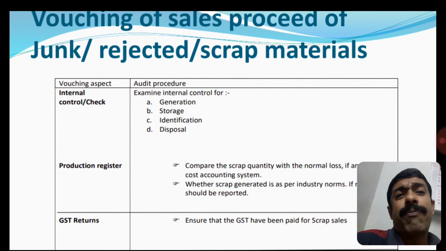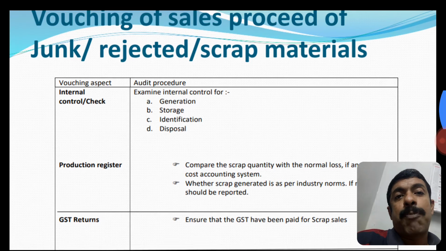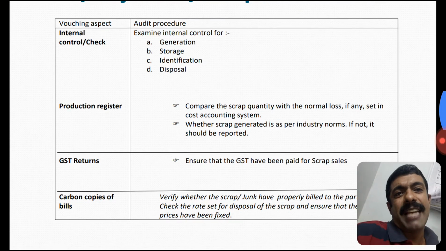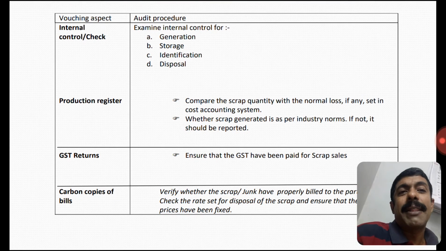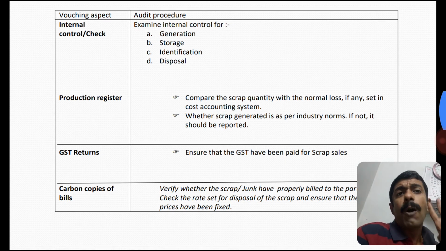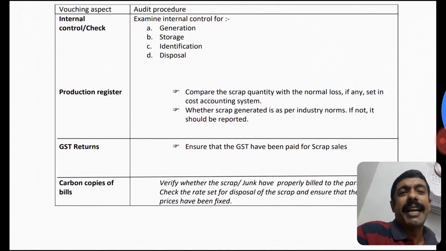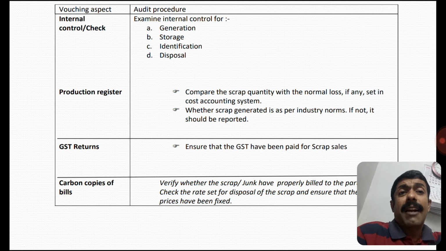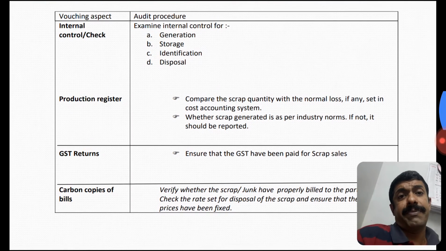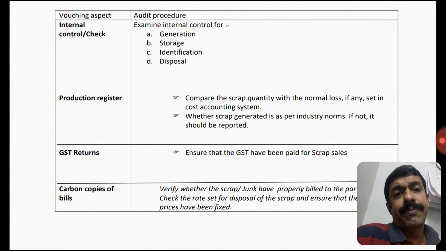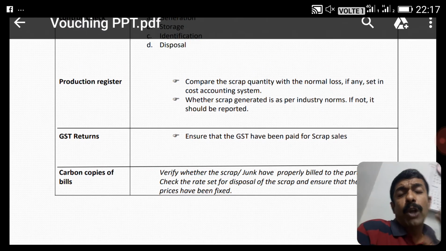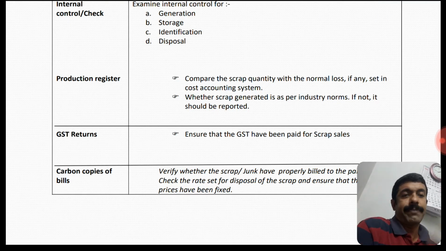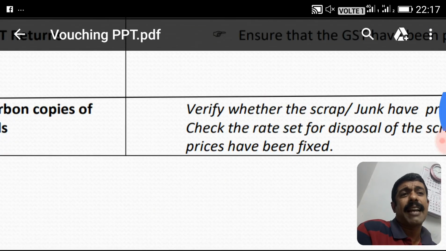Next is one of the important areas, vouching of sales proceeds of junk, rejected scrap material. What are the vouching aspects? As usual, internal control. Examine the internal control for four processes: generation, storage, identification and disposal of the scrap and junk. What are the internal controls over these processes? Production ledger. If we go through a sawmill, there may be cutting of the wood, that will result in a powder which will be sold as scrap.